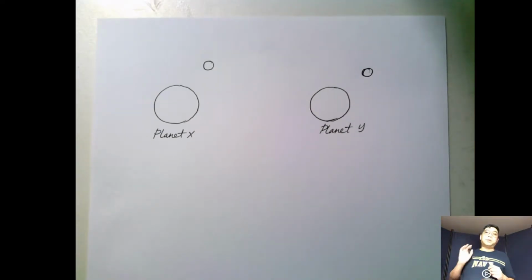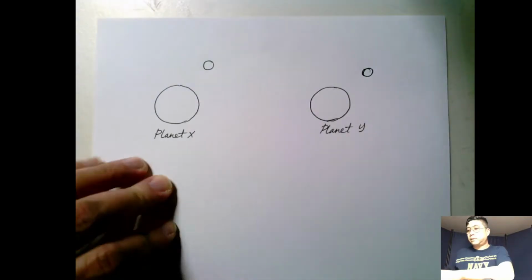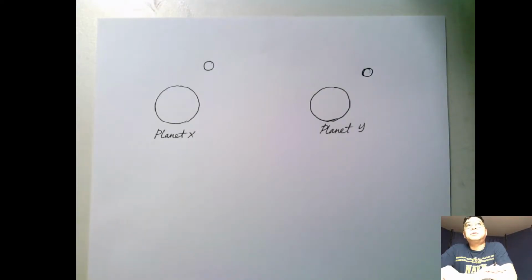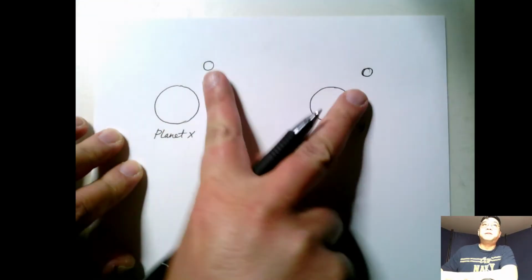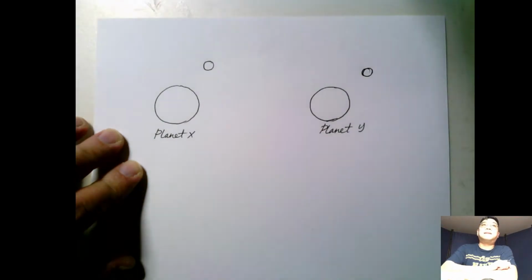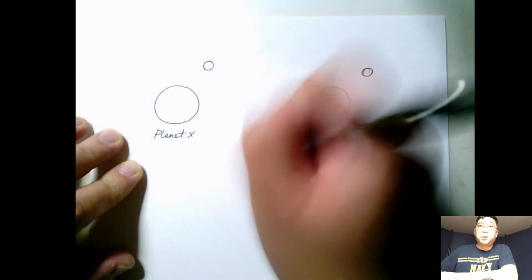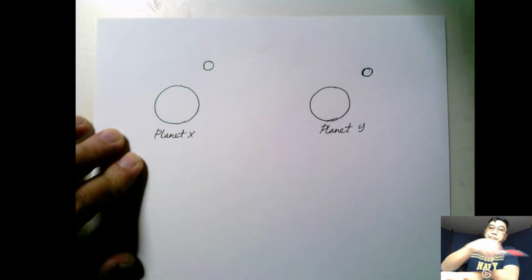Hi and welcome. This video is an example where we can apply the universal law of gravitation. Assuming that we have two identical satellites that were launched to orbit around two unknown planets to study the condition of those planets. We have planet X and planet Y, and we have identical satellites that will go around in orbit around those two planets.